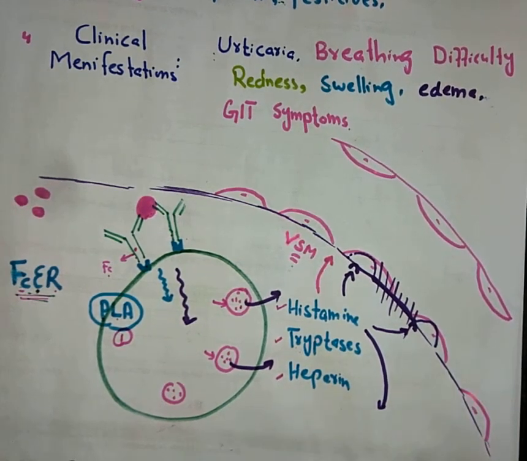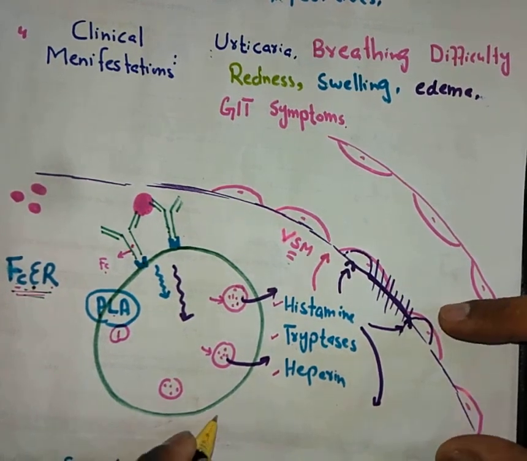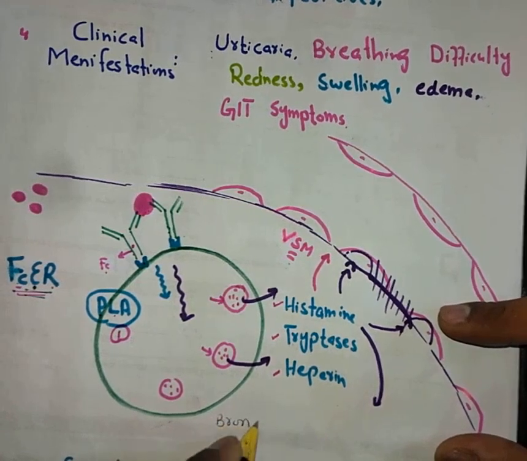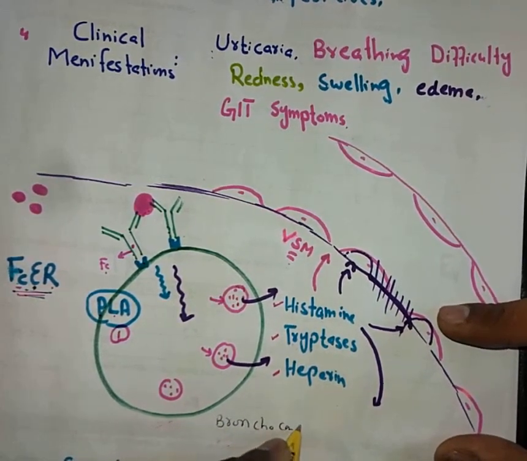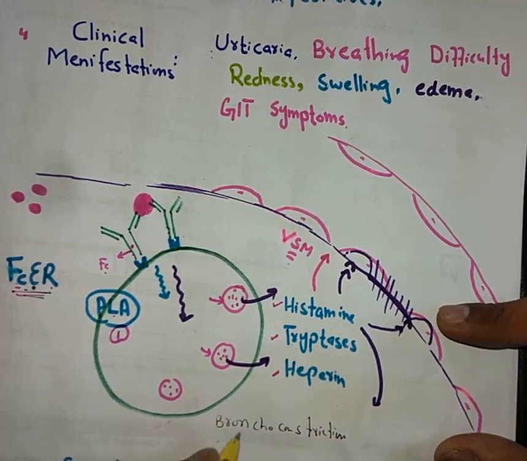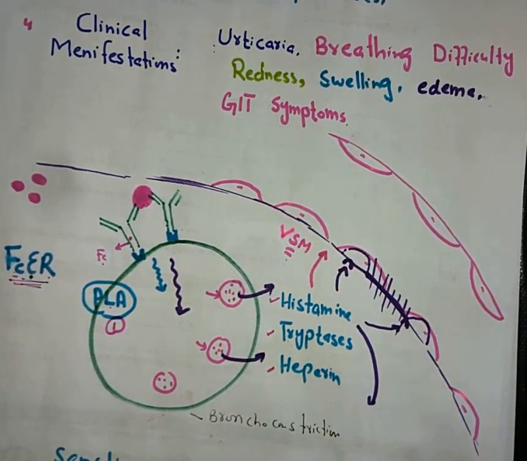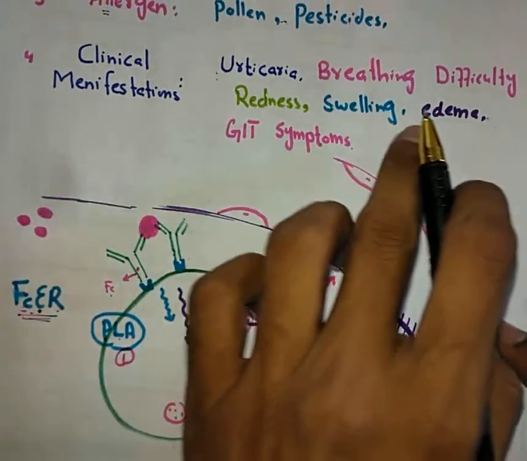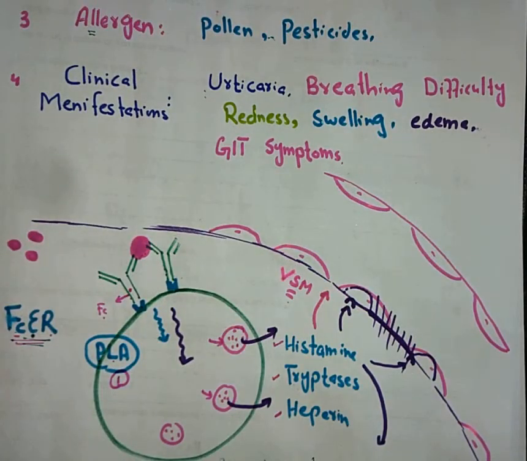Let me write. Histamine causes bronchoconstriction. So obviously difficulty in breathing will take place in those patients.